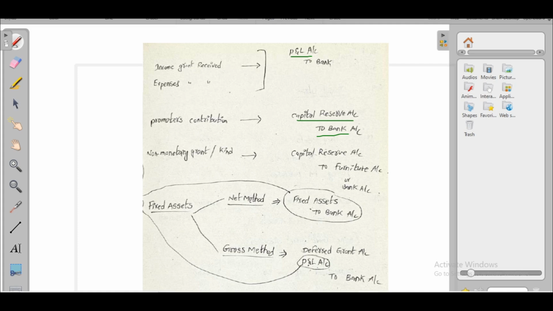In case of fixed assets, if it is the net method, at the time of refund we have to pass fixed asset account debit to bank account. In case of the gross method, we have to pass deferred grant account debit, P&L account debit to bank account at the time of refund. Now we'll see the solution.